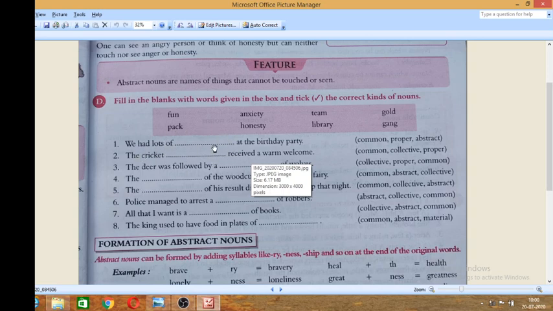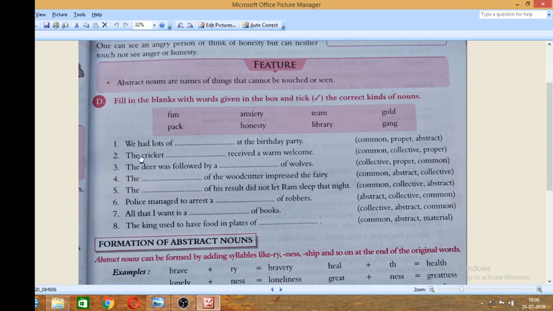We had lots of dash at the birthday party. We had lots of... What will be the answer? Common, proper, abstract. Okay, what noun will be used? You have to write fun, pack, anxiety, honesty, team. What will be the answer?